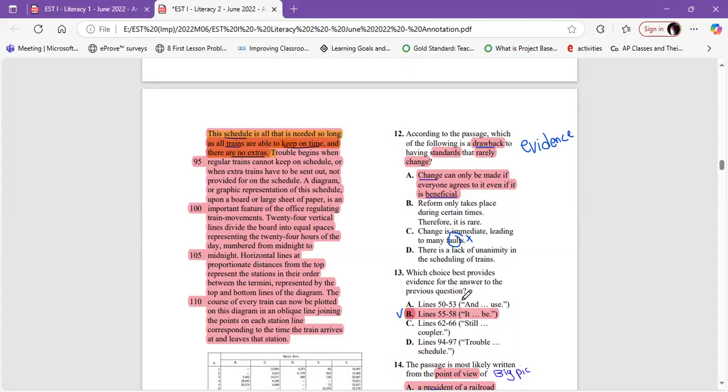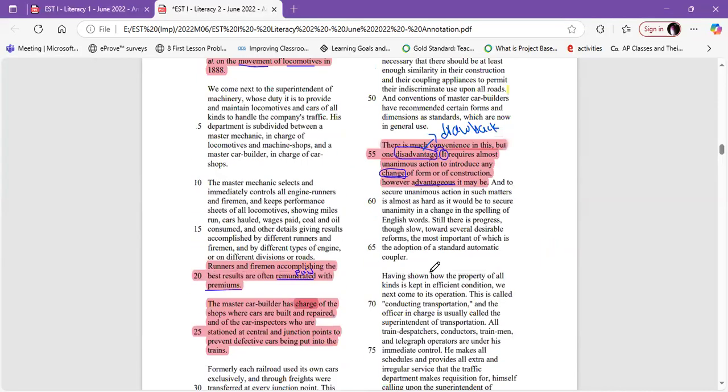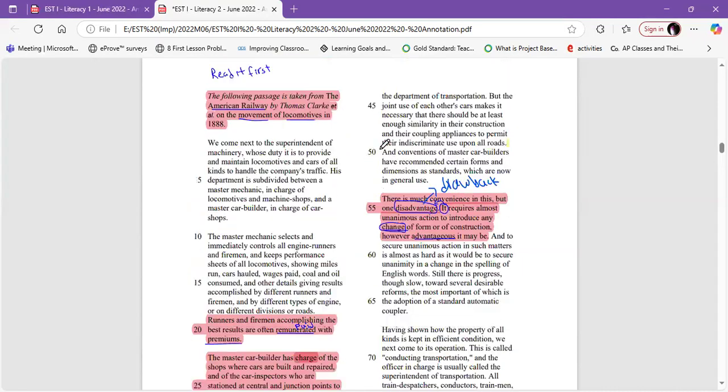Let's find from 50 till 53, from "and" till "use." But we have "but," so we have to take a sentence before.